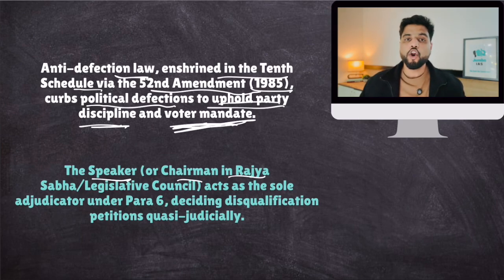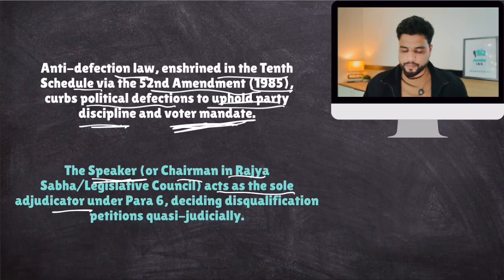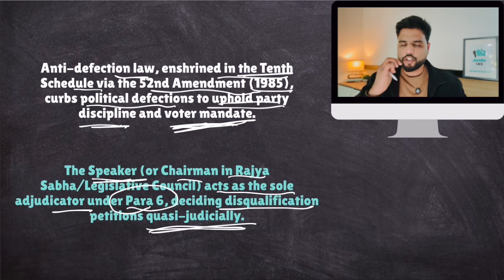The final call on disqualification of a defected MLA or MP lies with the presiding officer. And our Constitution is very clear on this. The presiding officer acts as the sole adjudicator under para 6 of the 10th Schedule, deciding the disqualification petitions quasi-judicially.